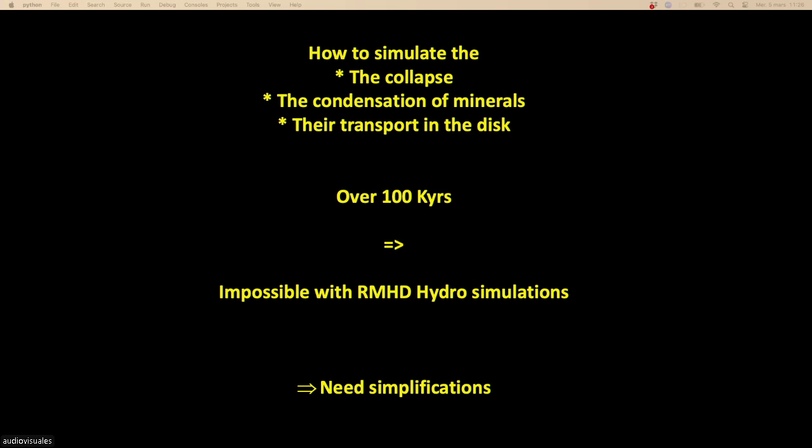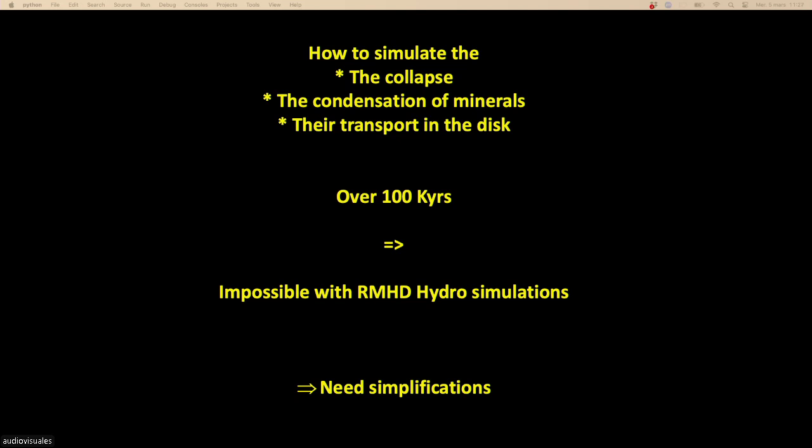And inside this protoplanetary disk, what we want to do is to try to simulate the condensation of the first solid, okay, and the transport of the first solid. We cannot do this today with MHD simulation because the physics is too big. If you want to simulate the formation of the solid, you have to put in chemistry.